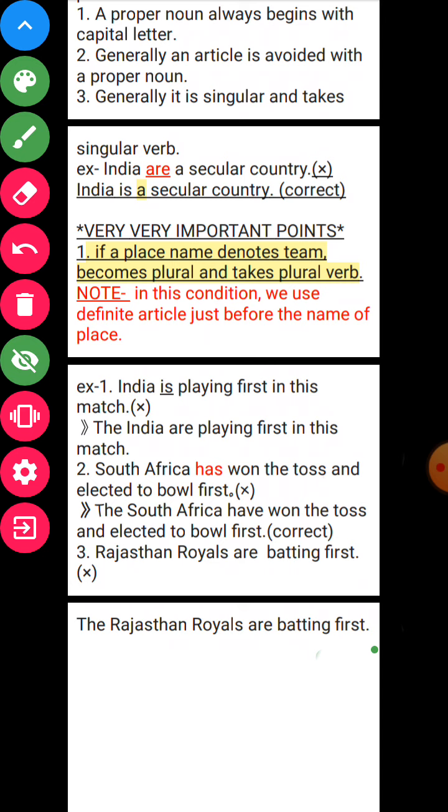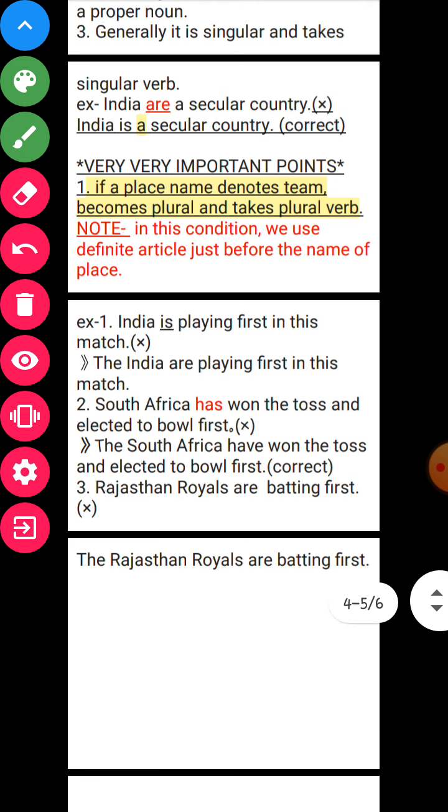Number three, generally it is singular and takes a singular verb. A proper noun is singular, and it always takes a singular verb with it. So we will not use India are, it's India is, not are. And we will also not use an article before a proper noun. We will not use the India is a country. We will use India is a country.